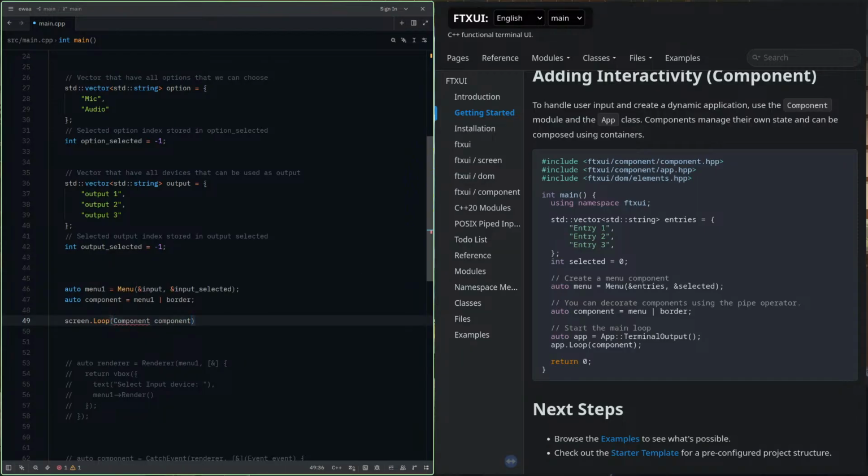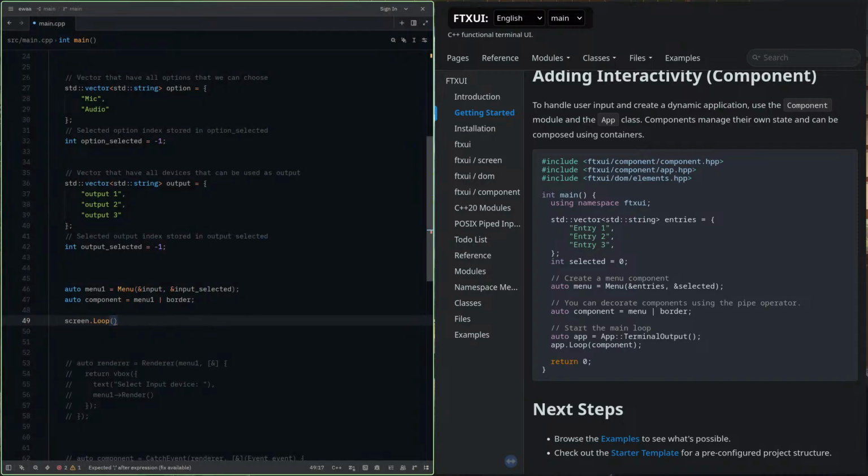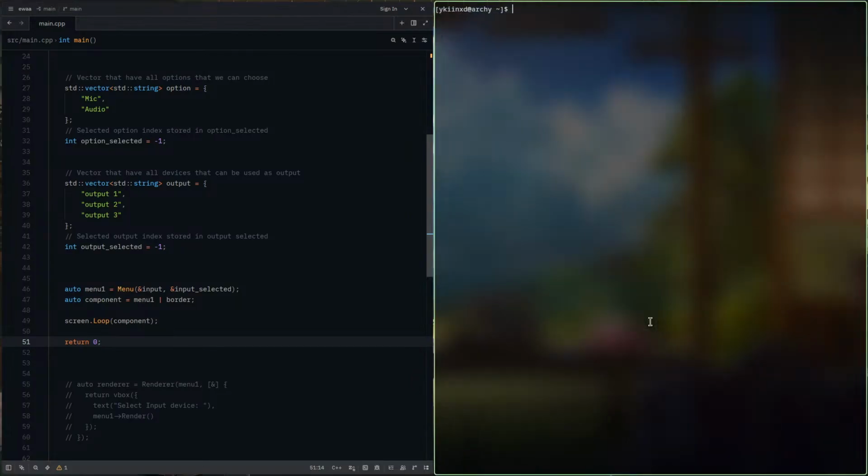So here I will give my component and return 0. Control S.